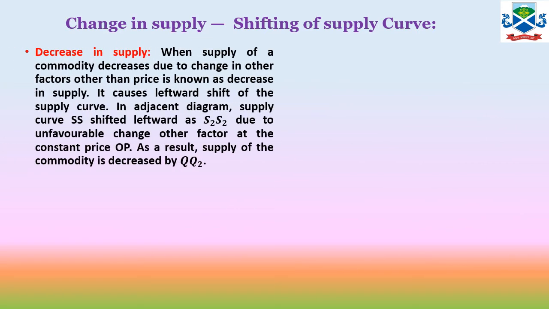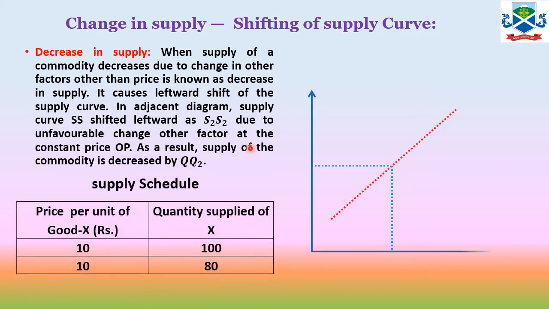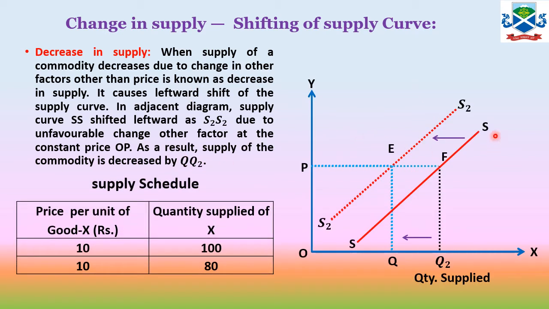Decrease in supply: you will find that supply of a commodity is decreased due to change in other factors other than price. Prices remain the same, there is an adverse effect of the other factors, and due to which the supply changes. You see over here that earlier the supply curve was SS, at price OP supply was OQ, now it has shifted at the same price. You will find that the producer is willing to sell less commodity than OQ, and that's supply decreased.